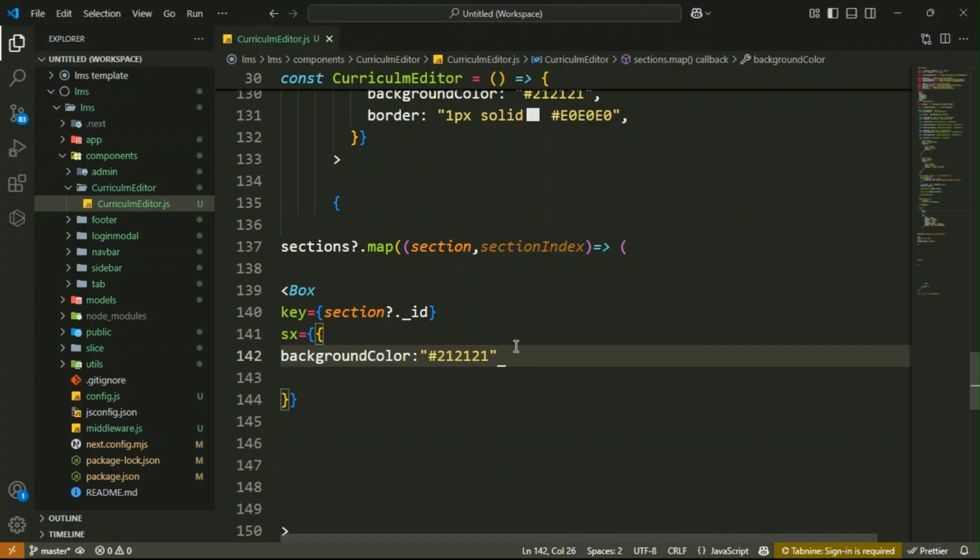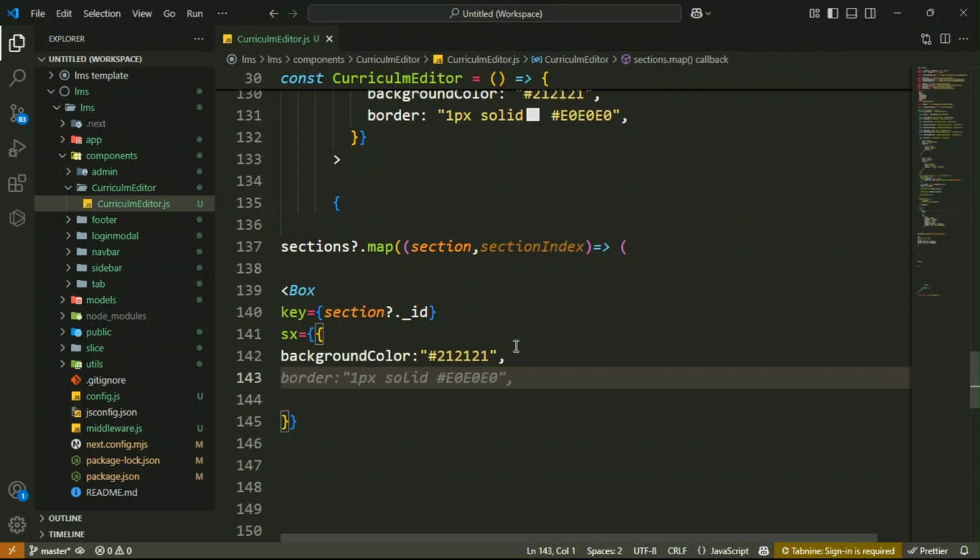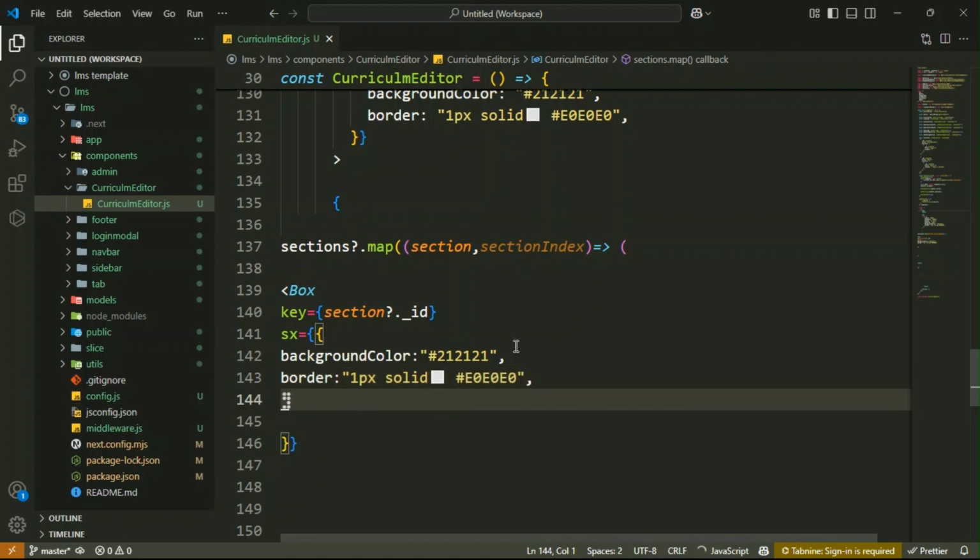Then the next thing, guys, is to add the border around the sections. So write the border: 1 px solid, then hash e0. Got it. Then padding 16 px.